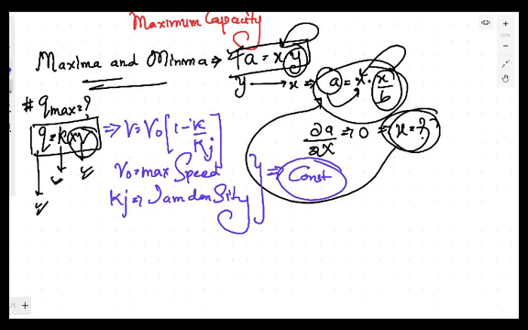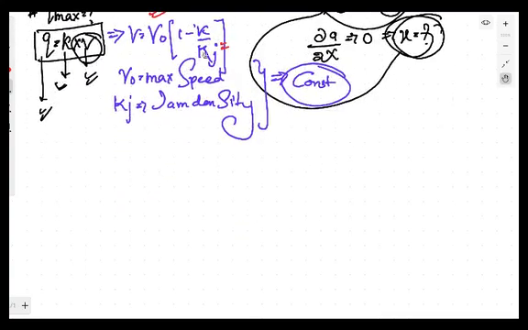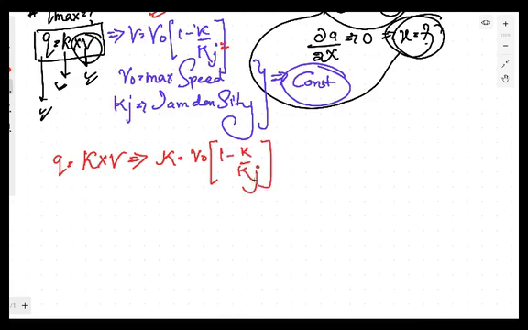In this relation, you can see that V naught is a constant quantity, and Kj is a constant quantity. It means that in the relation Q is equal to K into V, if we replace the value of V with this particular relation, K into V is equal to V naught into 1 minus K by Kj. You will replace this, and you will get this relation.